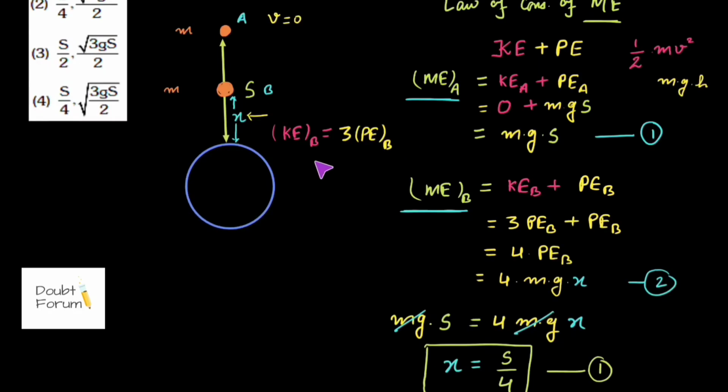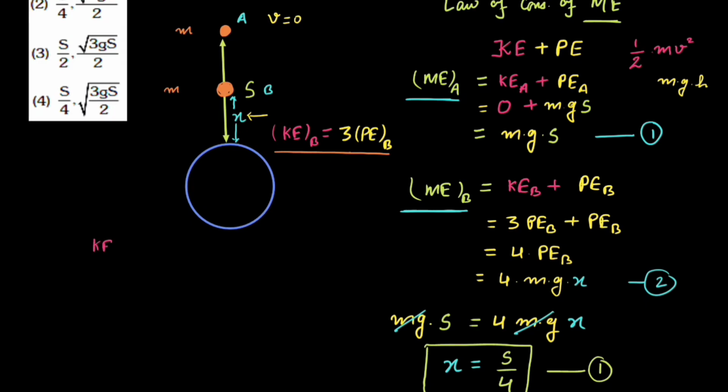In the question, velocity of the particle at point B is also being asked. And this is the condition given: that the kinetic energy of that particle at point B is 3 times the potential energy of that particle at that point. So we will be using this condition to find out the velocity of that particle at point B. Kinetic energy at point B is equal to 3 times the potential energy at point B. This condition is given in the question.